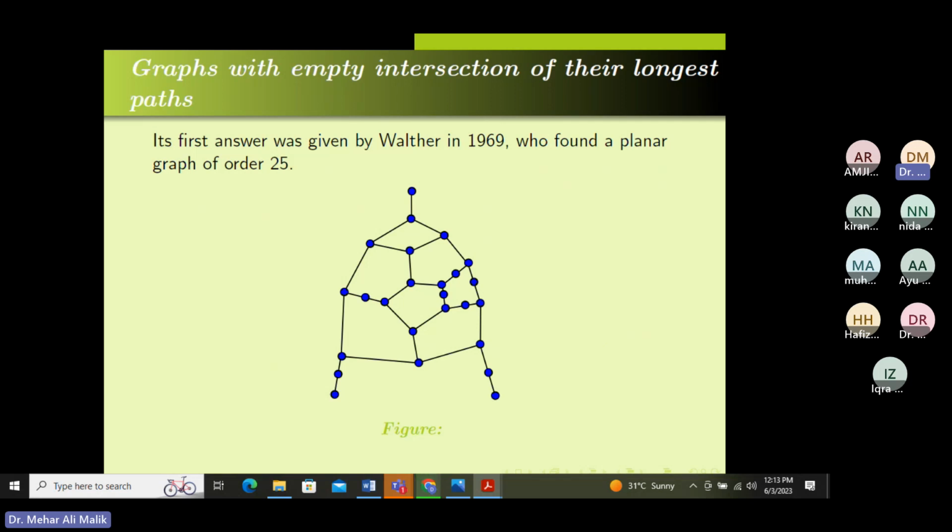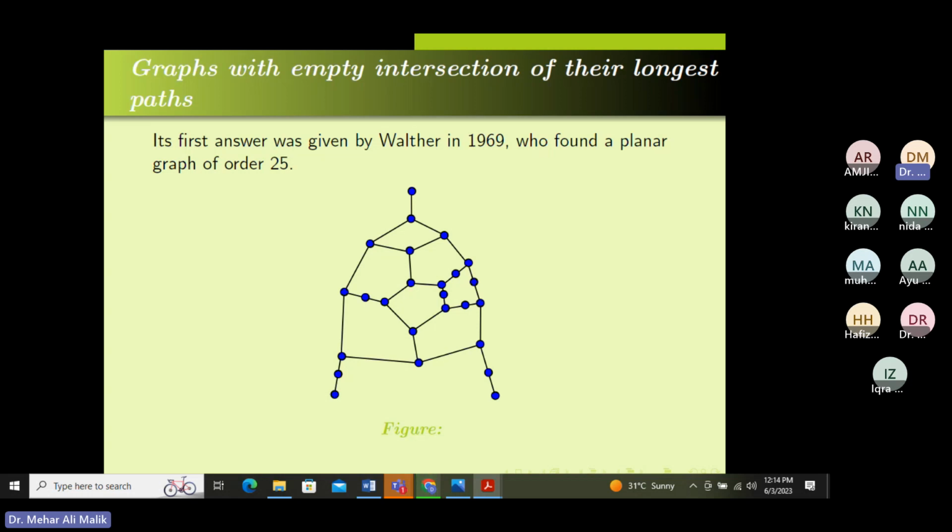I will give you more detailed examples in my next slide. This is the first planar graph with 25 vertices. The question was actually not to find a graph; we can find so many graphs. The question was to find the minimal possible graph, the smallest possible graph.